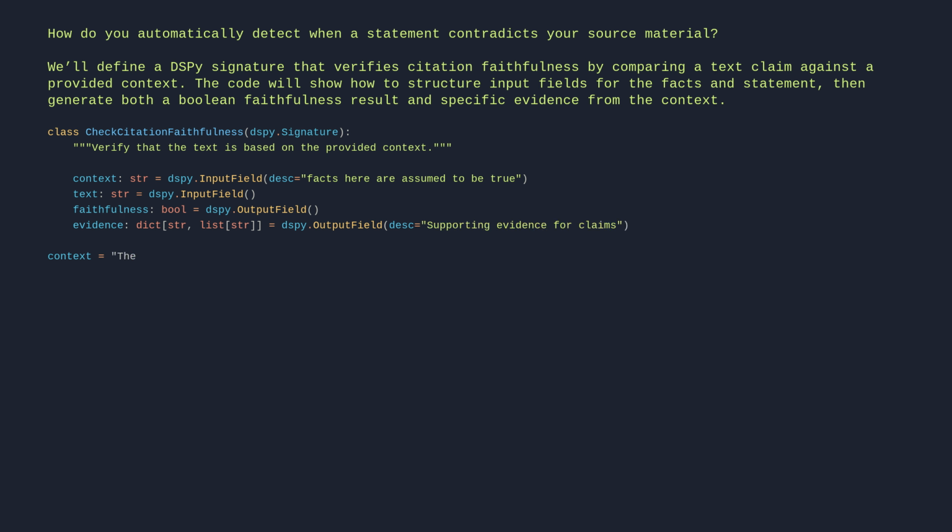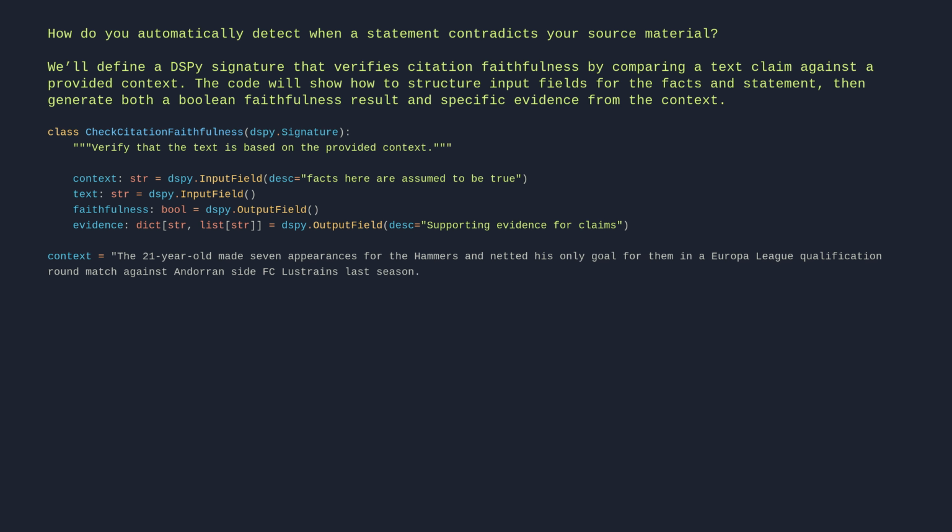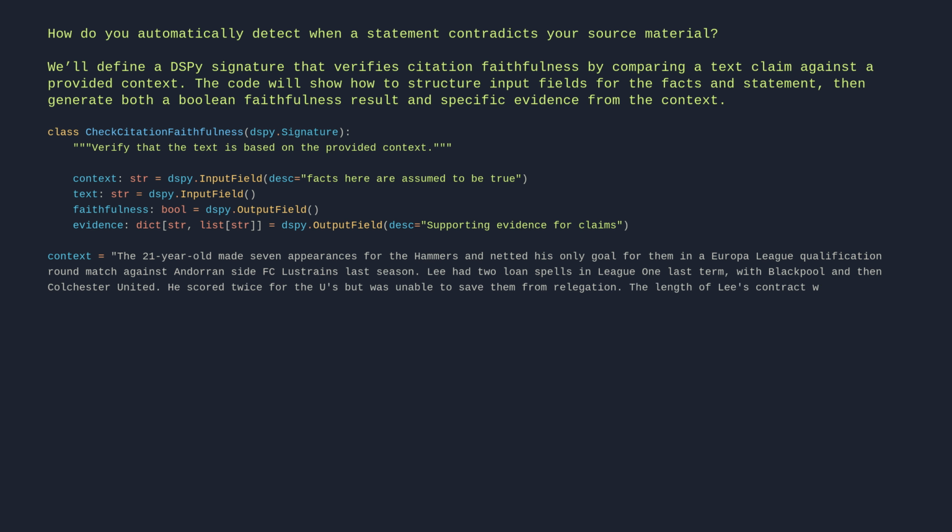context = "The 21-year-old made 7 appearances for the Hammers and netted his only goal for them in a Europa League qualification round match against Andorran side FC Lustranes last season. Lee had 2 loan spells in League One last term, with Blackpool and then Colchester United. He scored twice for the U's, but was unable to save them from relegation. The length of Lee's contract with the promoted Tykes has not been revealed. Find all the latest football transfers on our dedicated page."